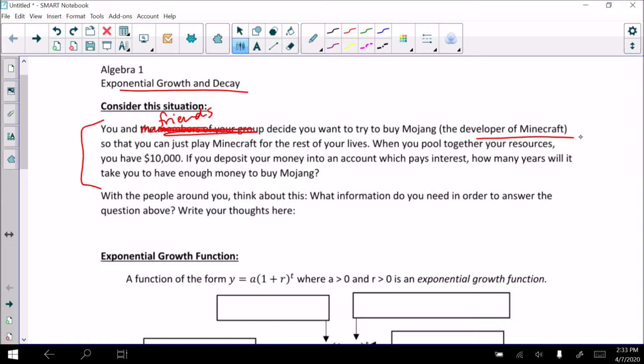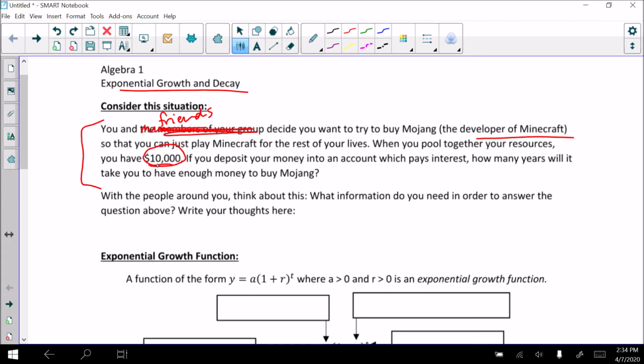So pretend in this scenario you're trying to buy Mojang so that you can just play Minecraft for the rest of your lives. And when you pull together your resources, you have $10,000, which is a good amount of money. If you deposit your money into an account which pays interest, how many years will it take for you to have enough money to buy Mojang, if you have $10,000 to start?